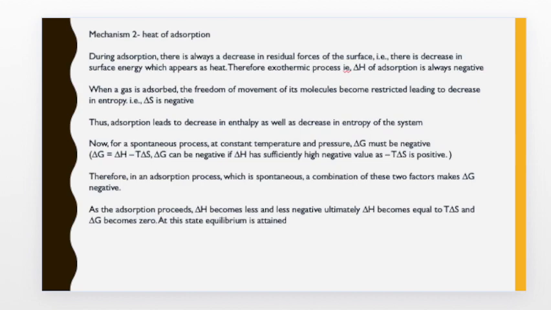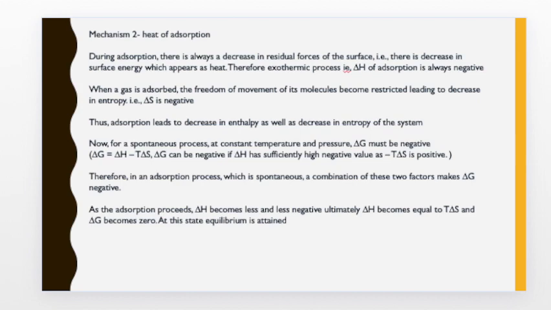Now, the second aspect is the entropy. If we consider the example of gases getting adsorbed on any solid or liquid surface, then the freedom of movement of these gaseous particles will be restricted once they get adsorbed on the surface, and this leads to a decrease in entropy or disorderedness, and therefore the value of delta S will also be negative. So it can be concluded that the process of adsorption leads to a decrease in enthalpy and a decrease in entropy.